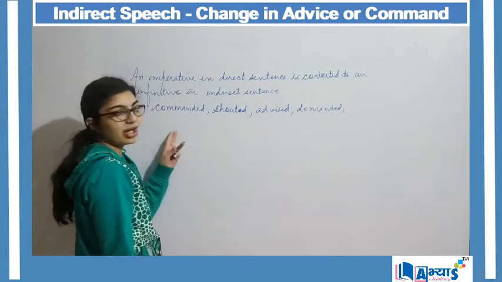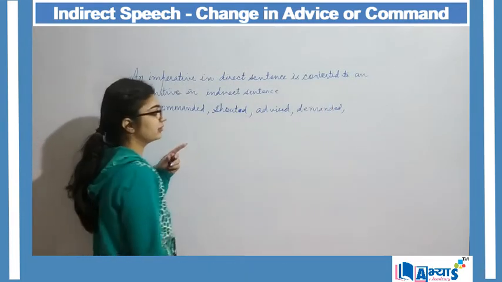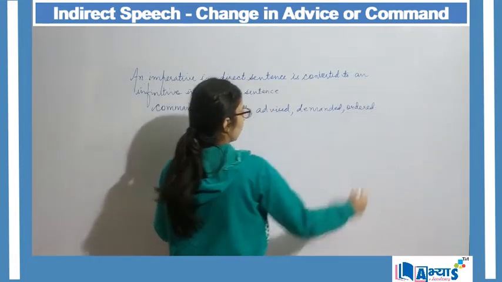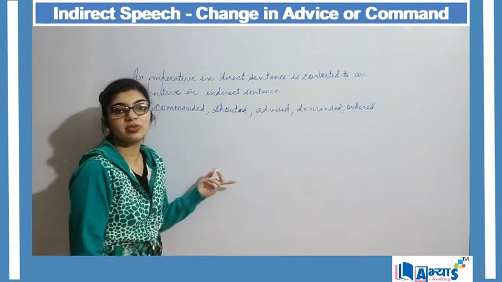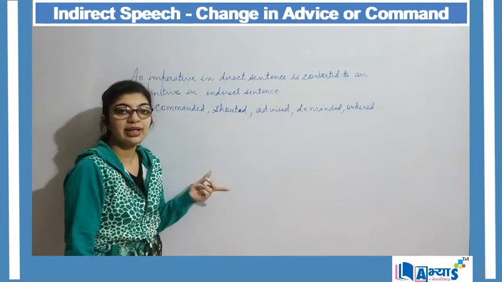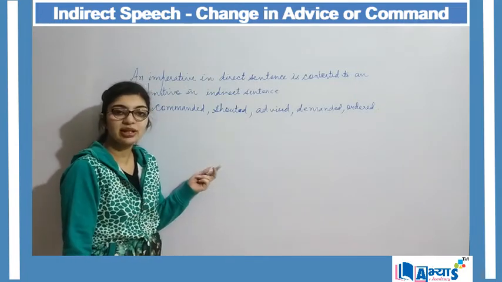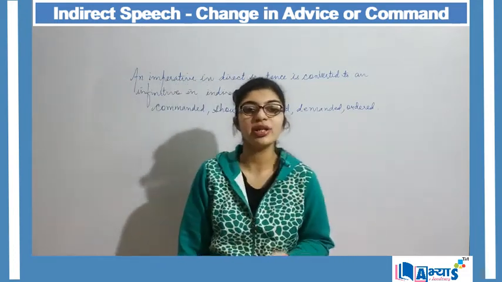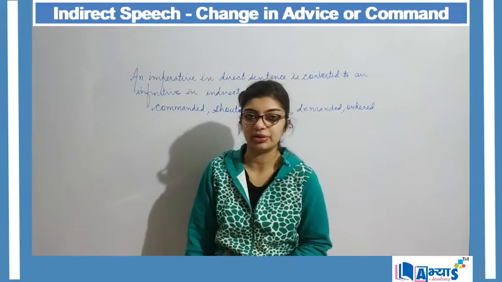When I say commanded, I can also say ordered. So these are some of the words which can be used in indirect sentences in order to show that some command or some advice is being given.